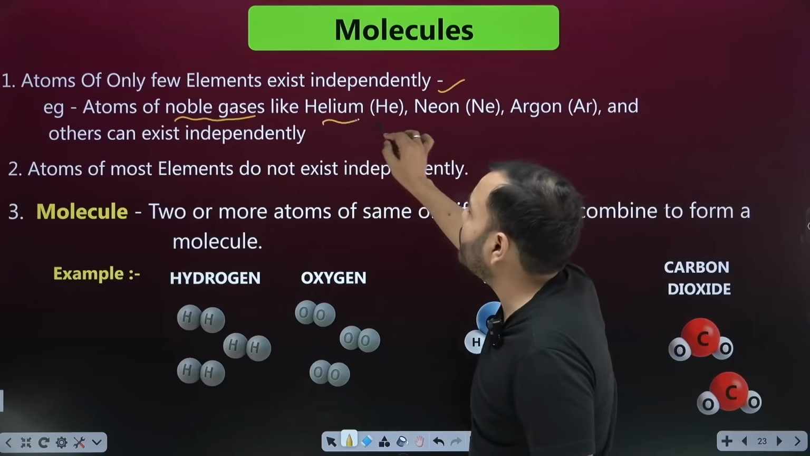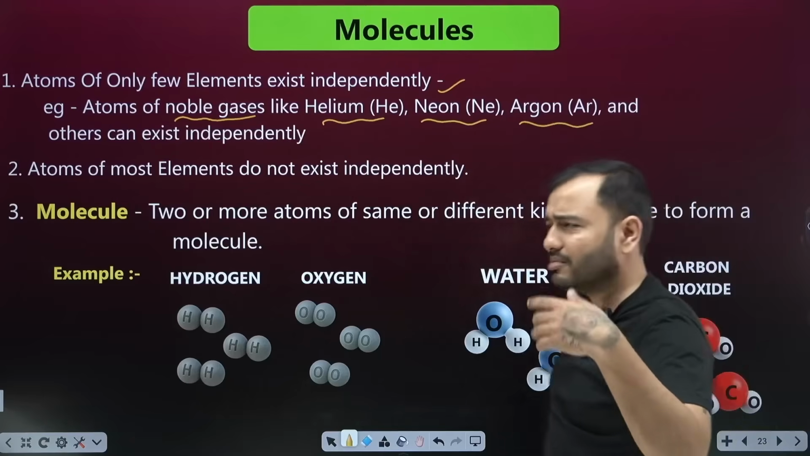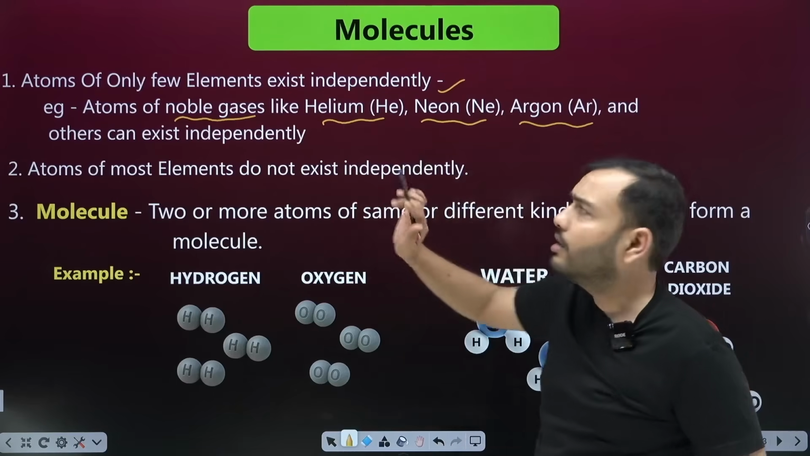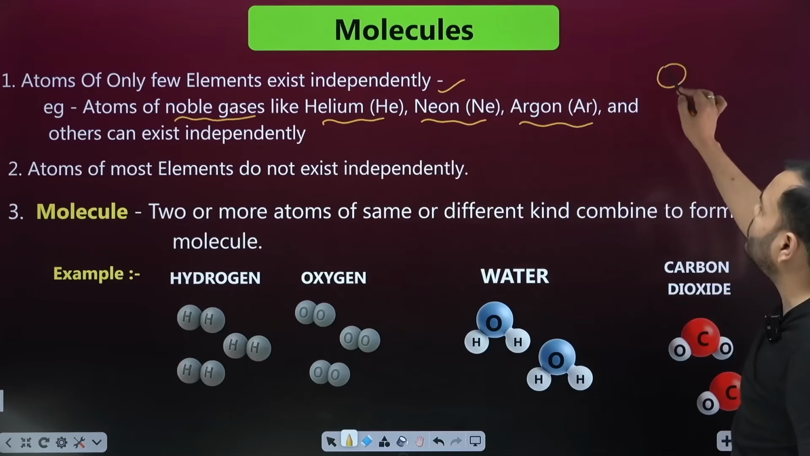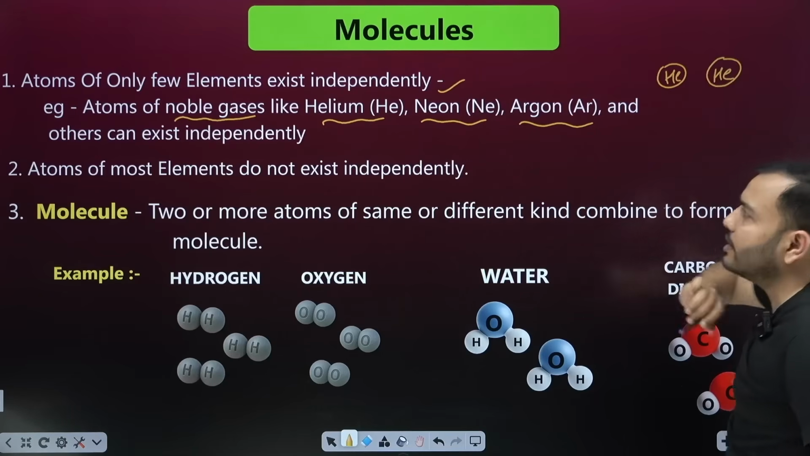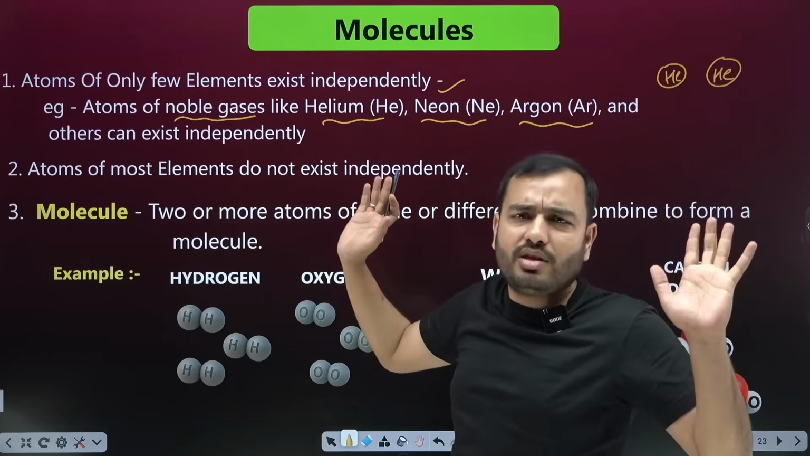Like helium, which you just studied. You studied neon, argon, krypton, xenon. There are many others; these are noble gases. Can these remain alone? For example, you took the helium atom and it can live alone. It doesn't need to form a group. It can stay alone like this, neon, argon. So these noble gases are very stable.